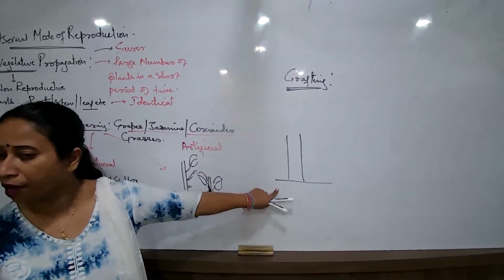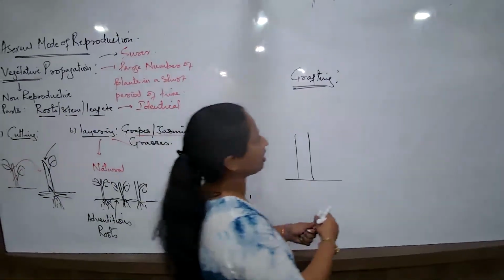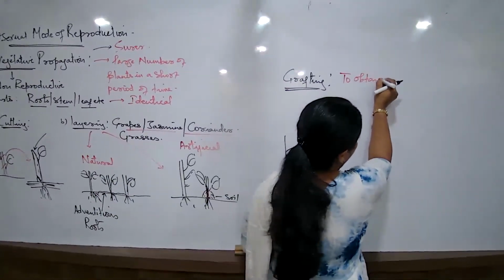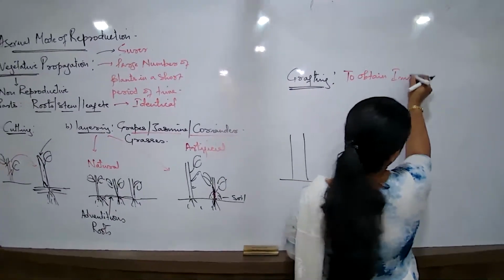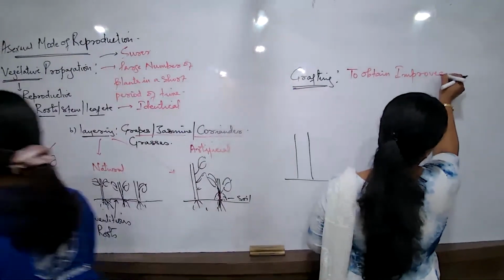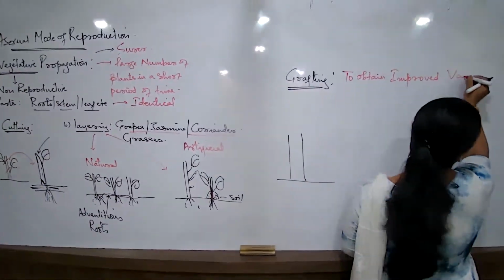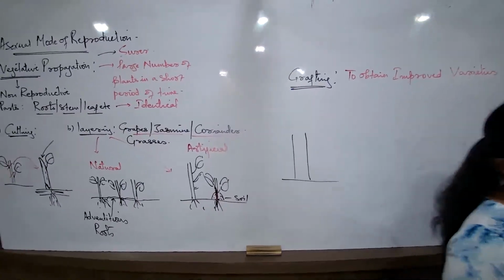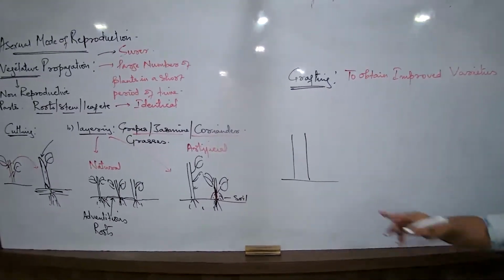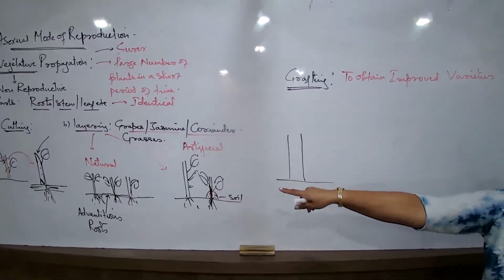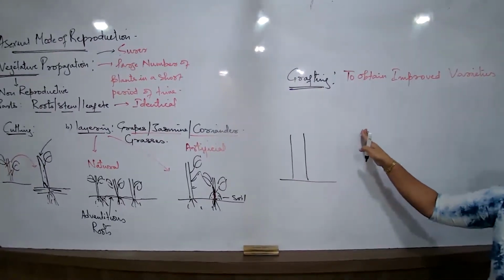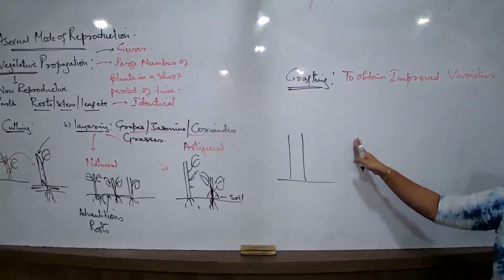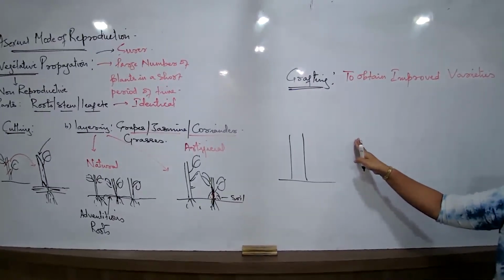When we are talking about the concept of grafting, why is grafting done? Grafting is done to obtain improved varieties. Grafting is always done to obtain improved varieties of the plant. Grafting is not done to get identical varieties. That's the difference between these two methods and this method. What is done in grafting? We would generally have to select what?